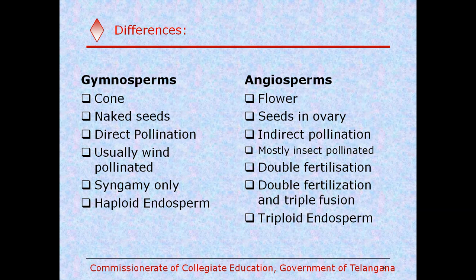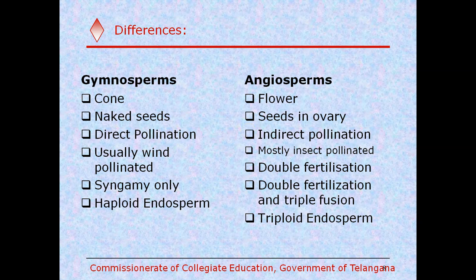As we discussed earlier, the triple fusion takes place between the second male gamete and the central cell, or the two polar nuclei, and it forms the primary endosperm nucleus. It is triploid, and after several divisions it forms the triploid endosperm, formed after fertilization. So these are the major differences between gymnosperms and angiosperms.